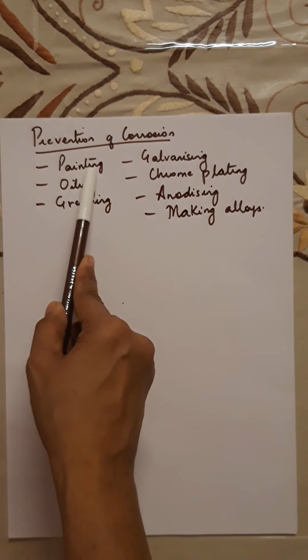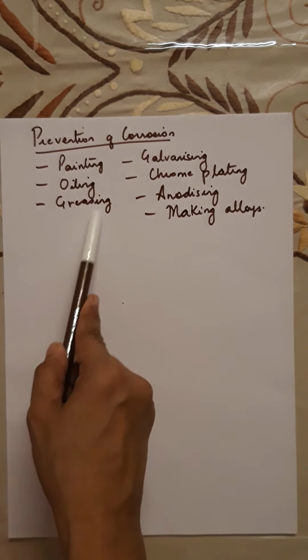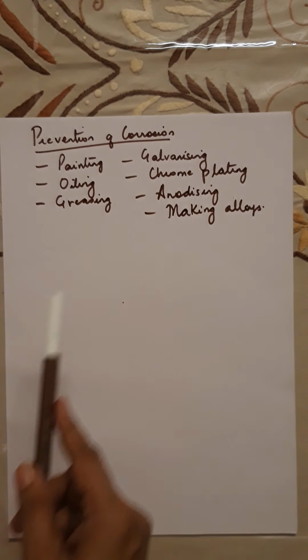So painting, oiling, greasing. These substances, the paint or the oil or the grease, form a coating over the metal, and it does not allow the oxygen and the moisture from the surrounding air to come in contact with the metal. So that is how it prevents corrosion.